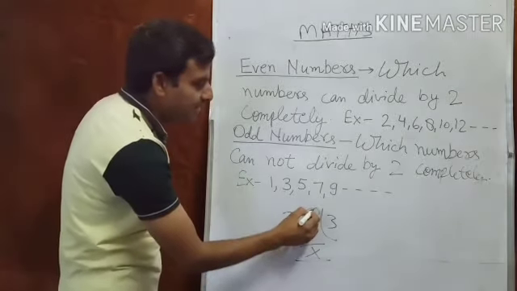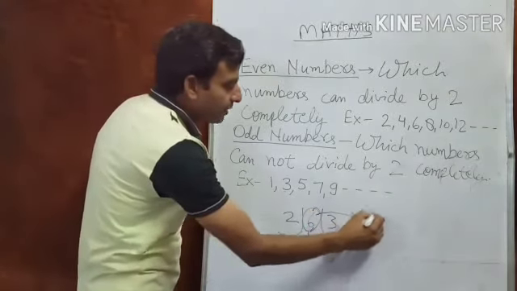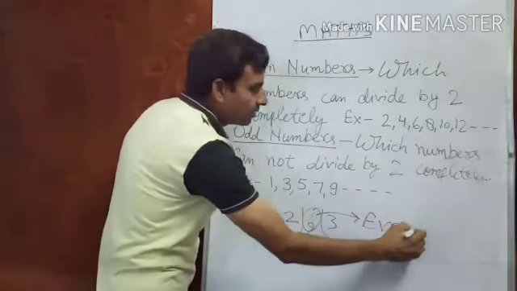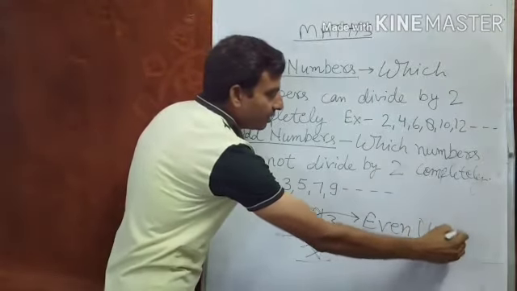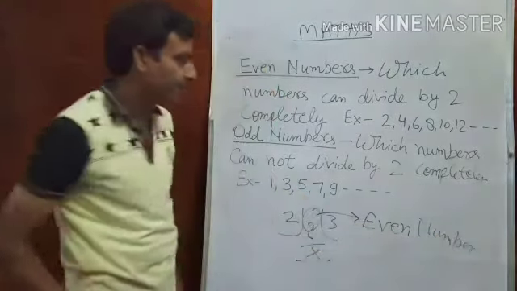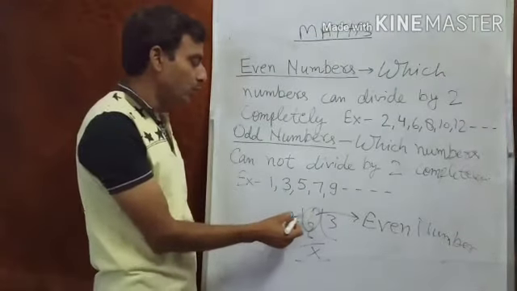It means 6 is an even number. What? Even number. Because it is divisible by 2 completely.